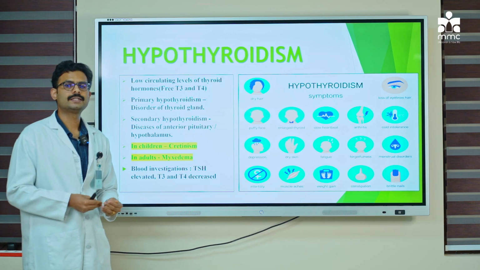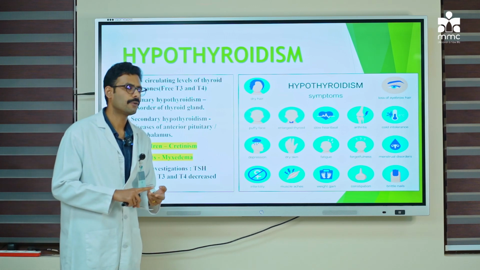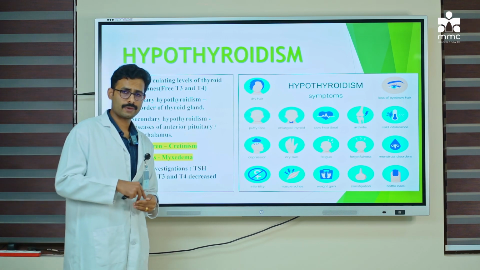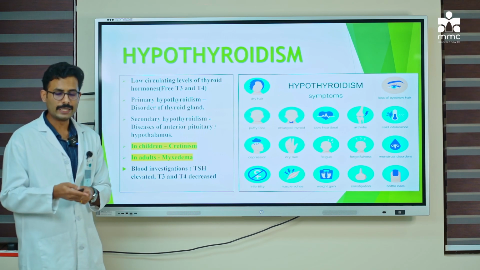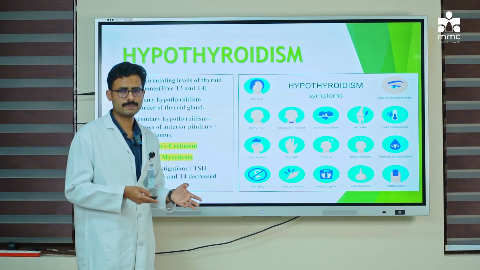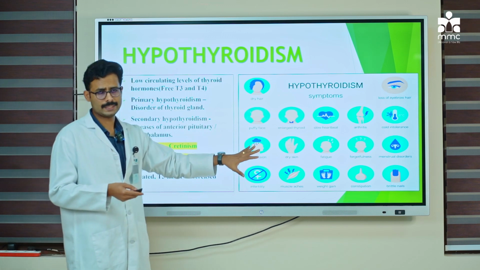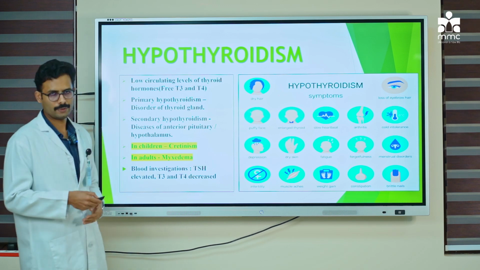So, based on getting a good history from the patient, you have to get a good history from the patient and you have to look for these signs. There are some signs, you can ask the symptoms from the patient and you can look for certain signs which will lead you into the diagnosis of hypothyroidism. So, make sure you check all these before you make a diagnosis of hypothyroidism.